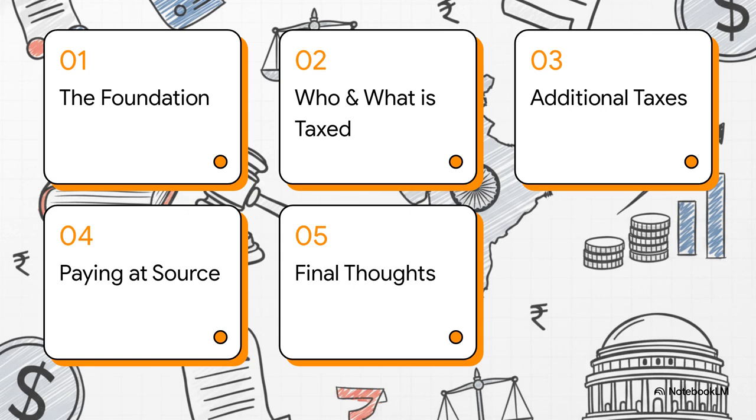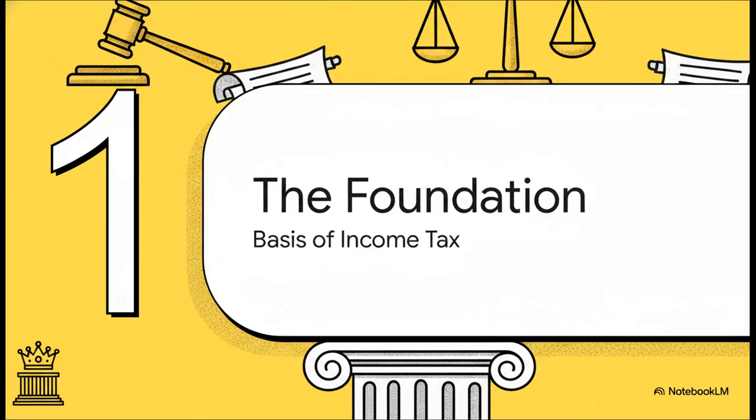Here's our roadmap for today's explainer. First, the foundation of income tax. Second, who and what gets taxed. Third, additional taxes and timelines. Fourth, paying at the source. And finally, final thoughts and next steps. All right, let's dive into Section 1, the foundation of income tax.